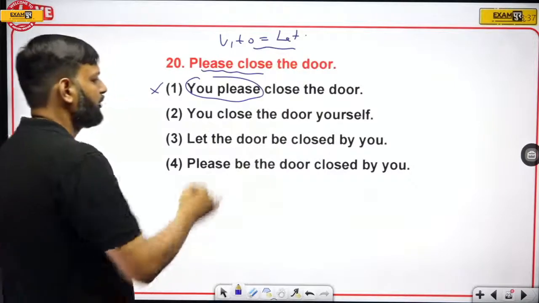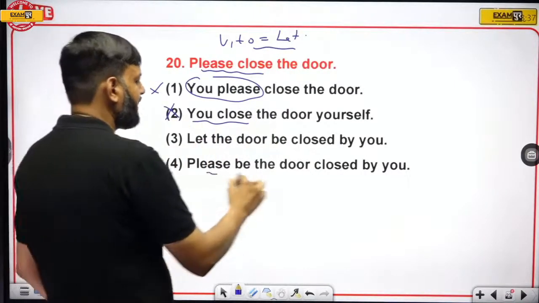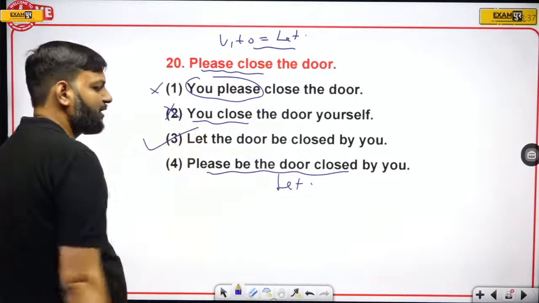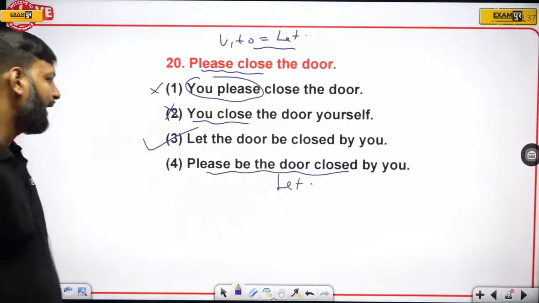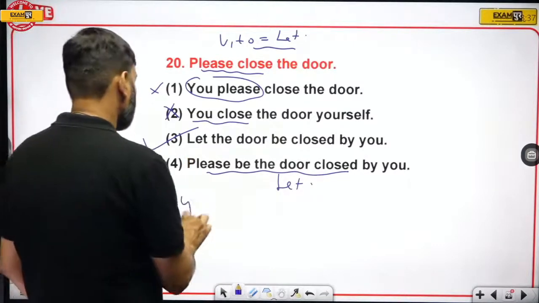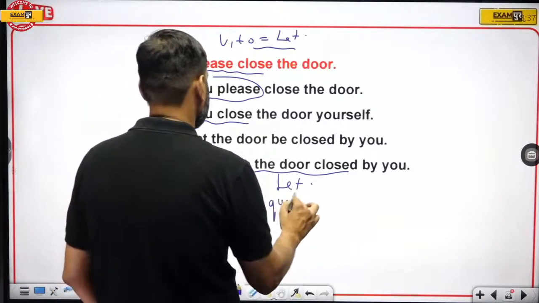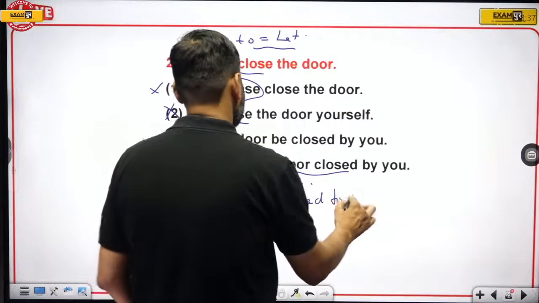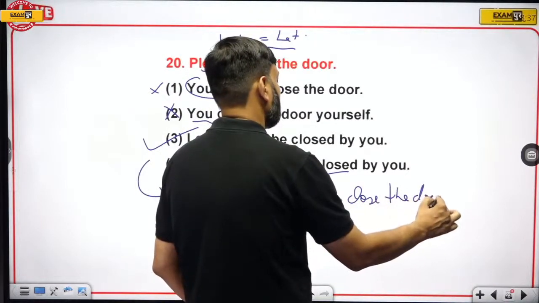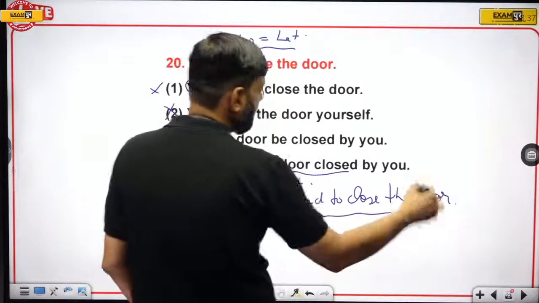You close the door, same is the case with this sentence, cannot be the answer. And here "let" is missing. So only one option is there which has "let," it will be the answer. And this sentence can also be in this structure: You are requested to close the door. Okay.